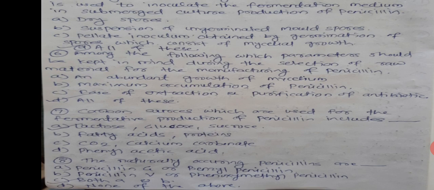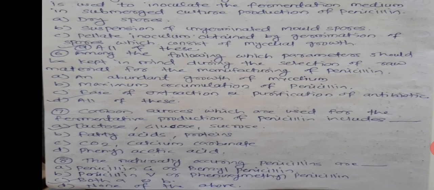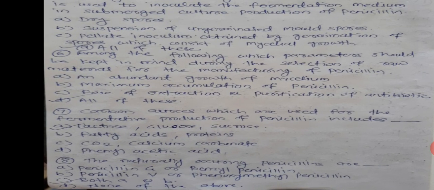So among these options, which act as carbon sources for Penicillium chrysogenum during the production of penicillin antibiotic? The correct option is A option here, that is lactose, glucose and sucrose, they act as a carbon source.